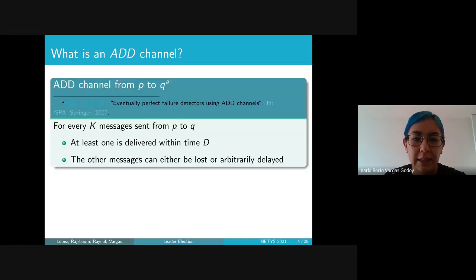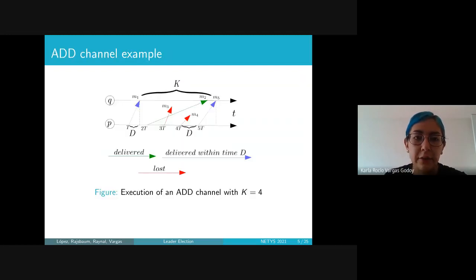Well, an ADD channel from P to Q is formally defined as follows. For every K messages sent from P to Q, at least one is delivered within time D. The other messages can either be lost or arbitrarily delayed. In this figure, we have an example of an execution of an ADD channel. In this case, we have K equal to 4, and every arrow from P to Q is a message that P sends to Q.